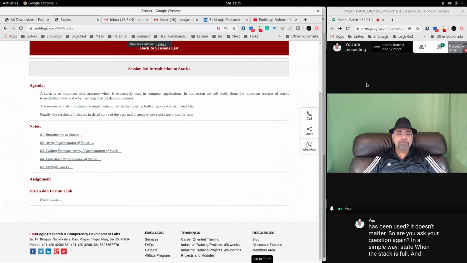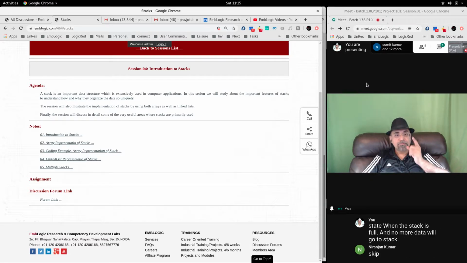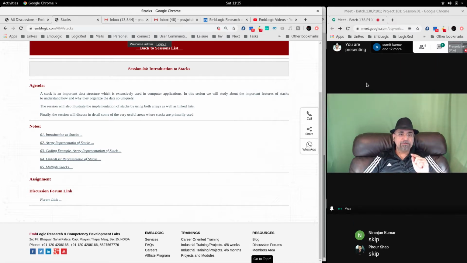When the stack is full, no more data will go onto the stack, and if the stack is full during program execution, then you will get an error which says out of memory. Stack grows downwards because the addresses in the stack segment are decremented from top to bottom.